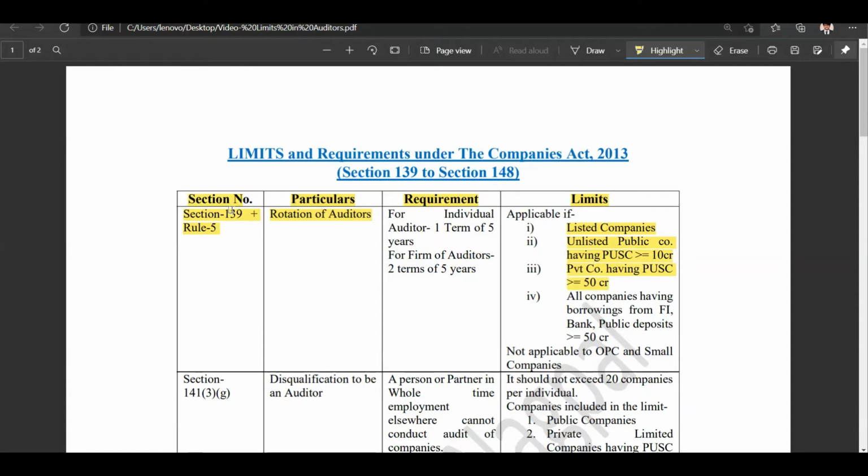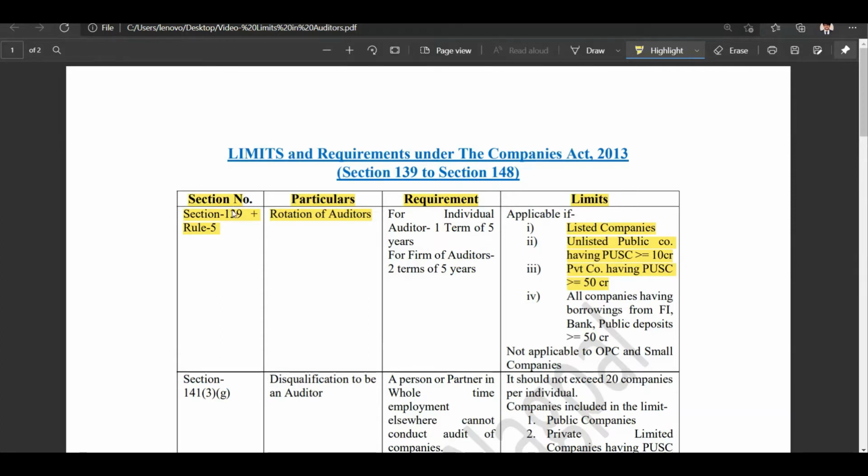So in case of listed companies, the applicability of rotation of auditors is very much there, and for unlisted public companies, the paid up share capital needs to be more than or equal to 10 crore rupees. And for private companies, they should have a paid up share capital of at least 50 crore rupees.